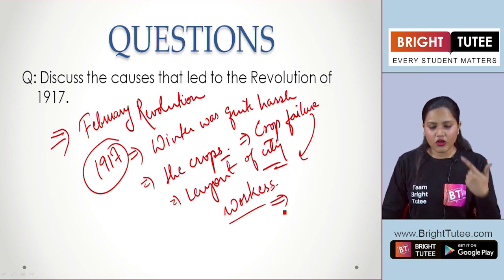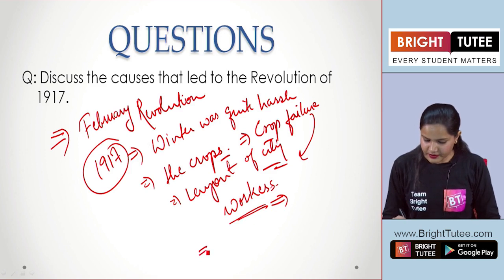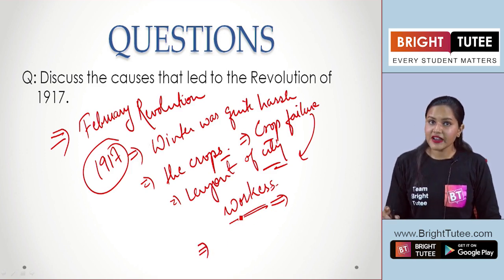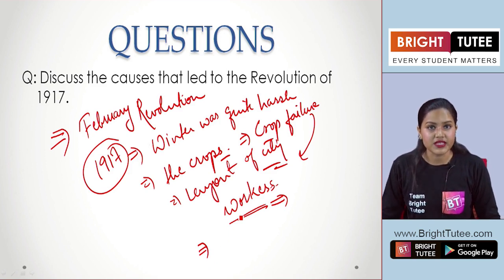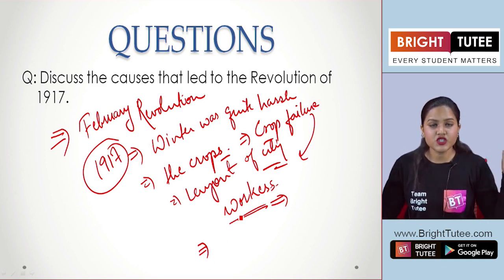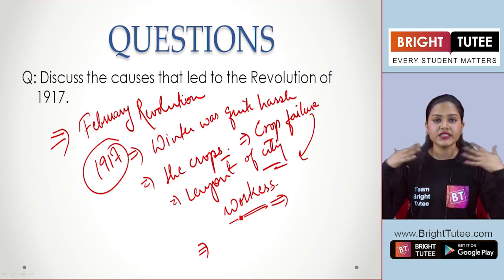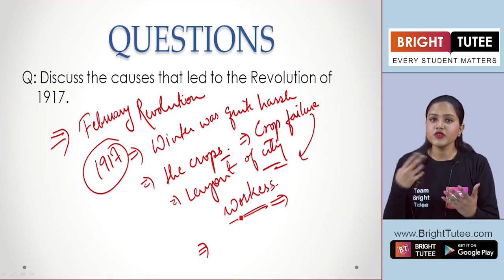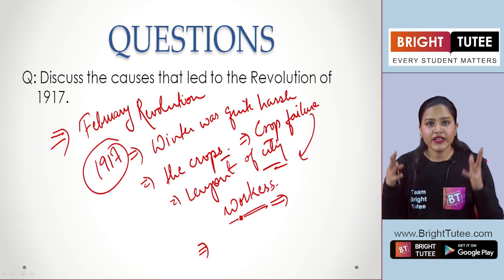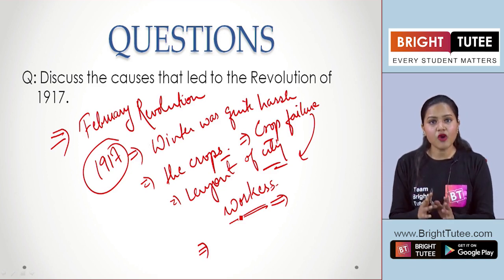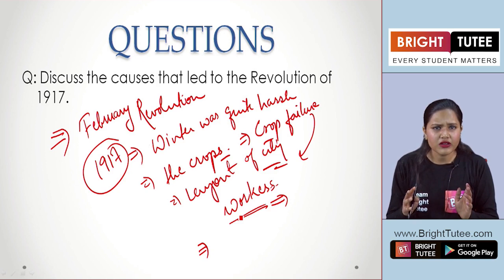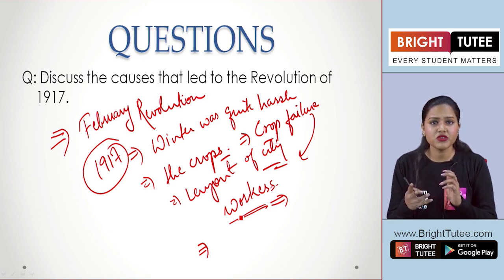Now, we can also talk about how the government, the Tsar, was ignorant of all the demands of these workers. And therefore, this strike was taking place on a larger scale. Demonstrators marched on to Nevsky Prospect, right, the main area of the city, and how they attacked the police headquarters, how the Duma was suspended.